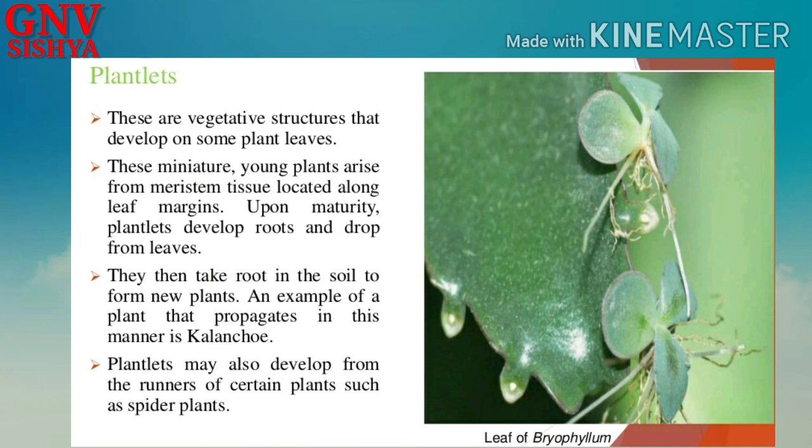Okay, so they then take root in the soil to form new plants. An example of a plant that propagates in this manner is kalanchoe. Plantlets may also develop from the runners of certain plants such as spider plants. Okay, so plantlets or growth of miniature plants on leaves is also a type of vegetative propagation.